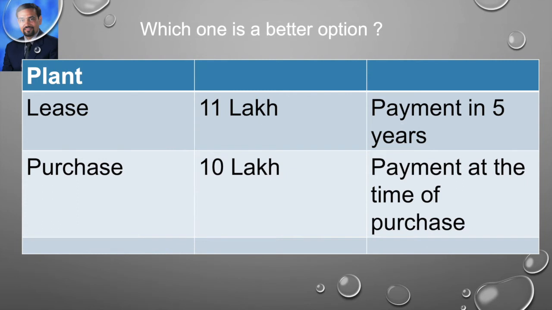Welcome back, students. Last time I asked you this question: if you have to purchase a plant and you have two options. One, you can buy it by paying rupees 10 lakh at the same time when you are purchasing it, means today. And another option, you can buy it for 11 lakh, but the payment you have to make in 5 years. Say every year you have to pay 2,20,000 rupees. So in 5 years you will be paying 11 lakh actually, not 10 lakh, for the same plant.